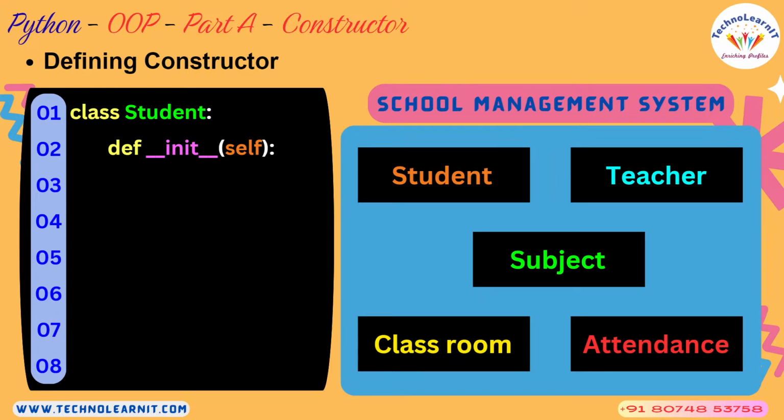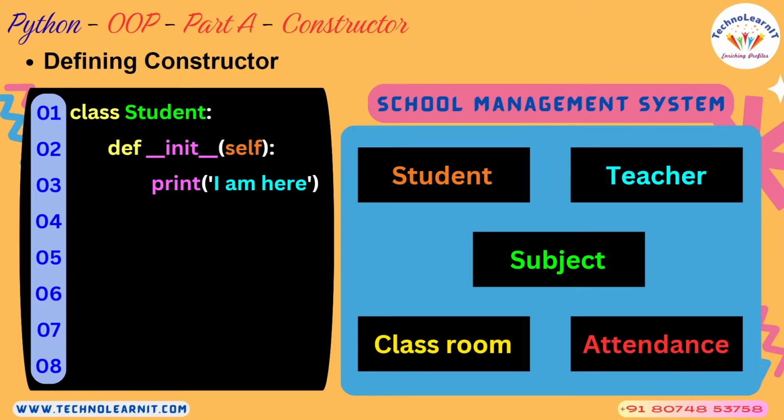That is the name of the method. Within the brackets, it may take arguments. Here self is the argument.